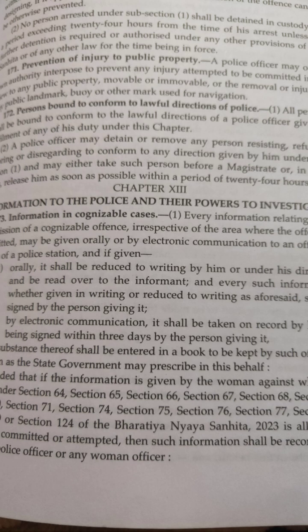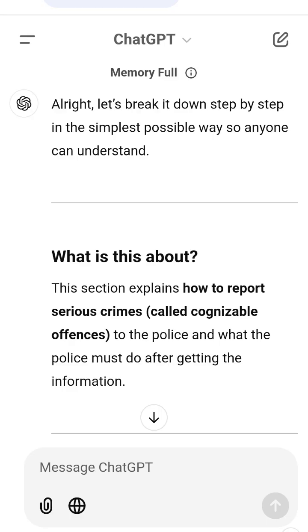3. Accountability for the police. The officer cannot ignore your report. They must record it and take steps to investigate.